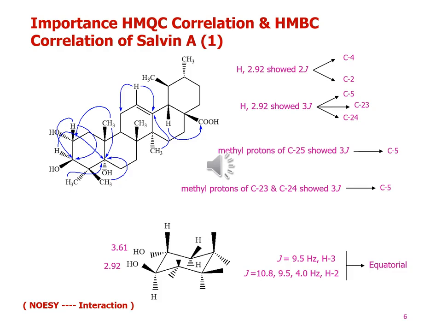Thus, the structure of Salvin A is assigned as 2 alpha, 3 beta, 5 alpha trihydroxy olean-12-en-28-oic acid.